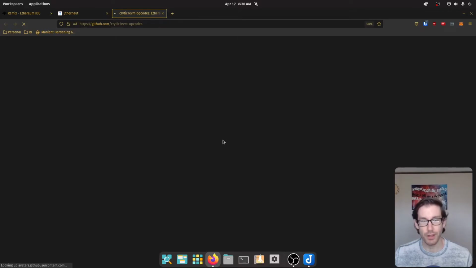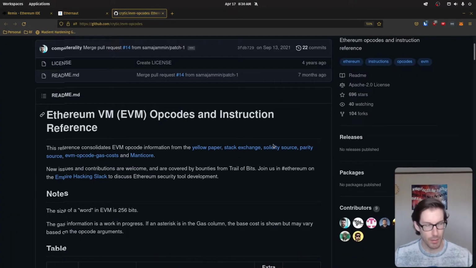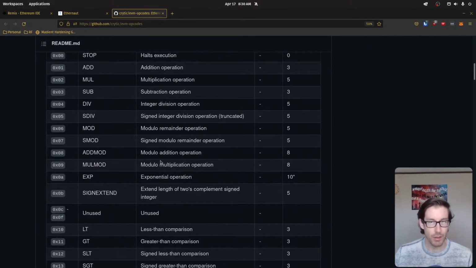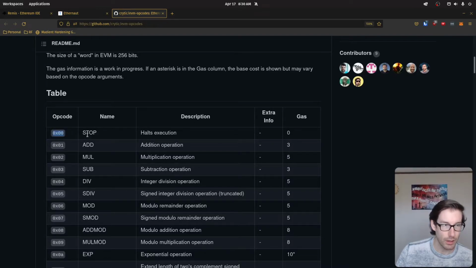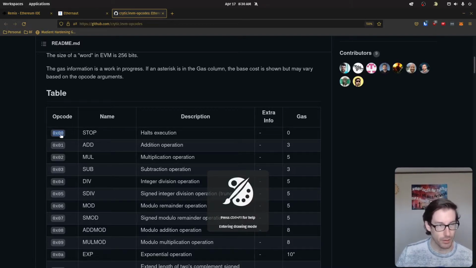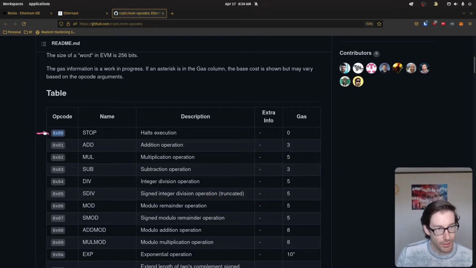This is a chart that was linked in one of the blogs that I came across that a lot of people actually refer to. It's this table here, which basically shows you the breakdown between the opcode, the name of the opcode, the description of it, and then the associated gas for that. So this here, this is actually the opcode. I don't know why they're calling this the opcode, because this is the bytecode. So that doesn't make sense to me. But yeah, this here is called the bytecode. This is the opcode, and that's the association between the two.